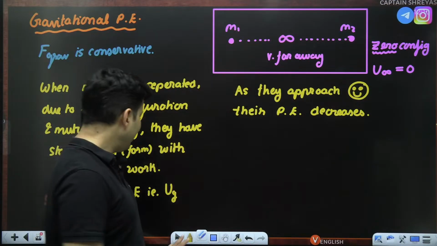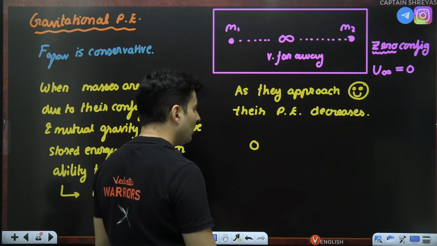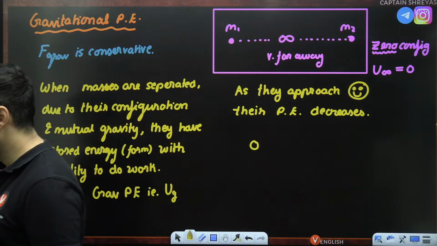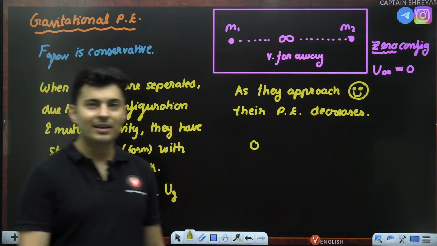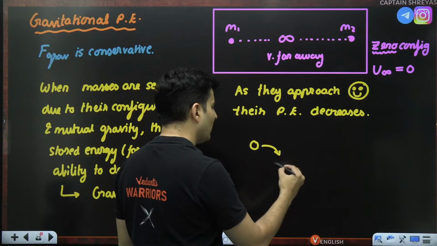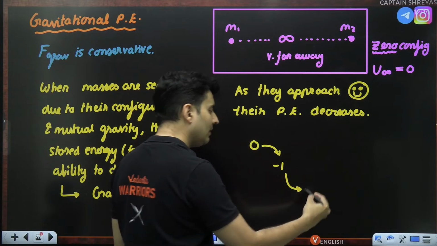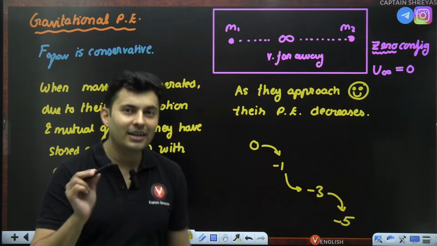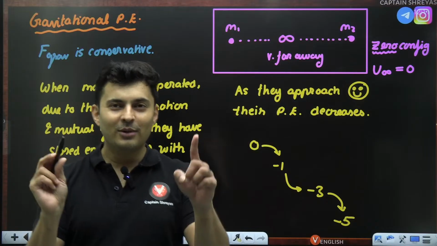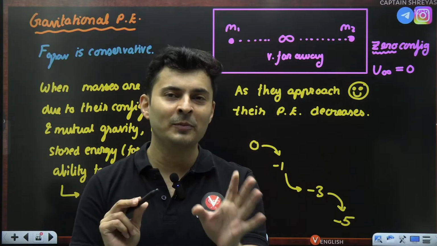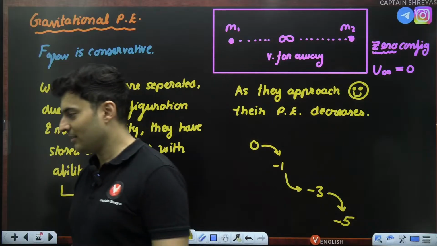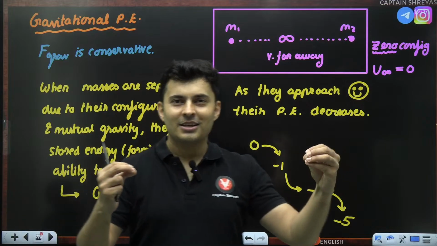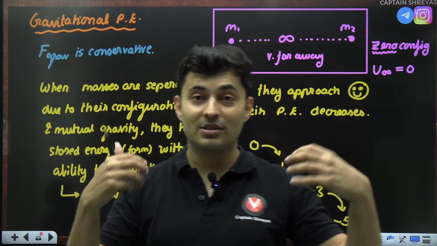But when they were really far, their energy was 0. What is that energy which is lesser than 0, my dear warriors? What is the number which is less than 0? Negative. It will become closer, even more negative. They come closer, even more negative. So that's why the gravitational potential energy for any two masses will always be negative when they are not infinitely separated. Is this understood?